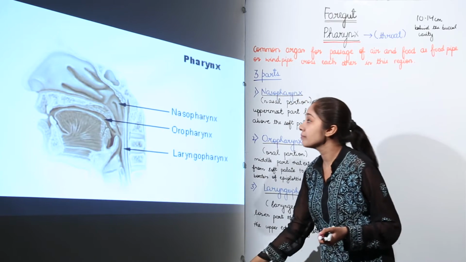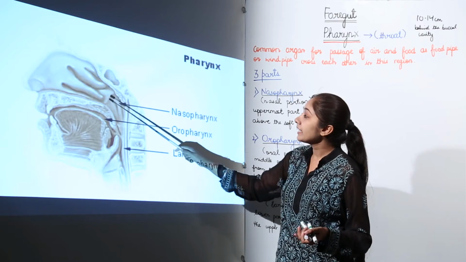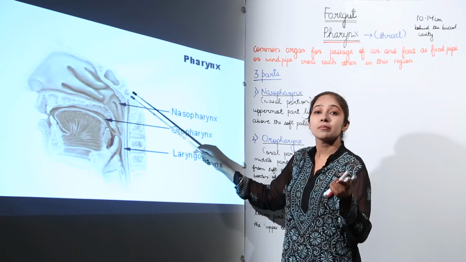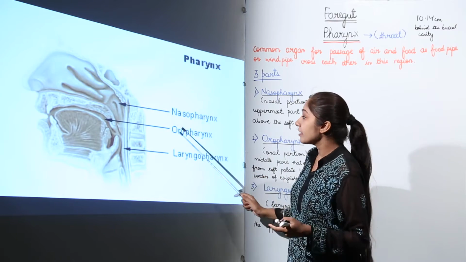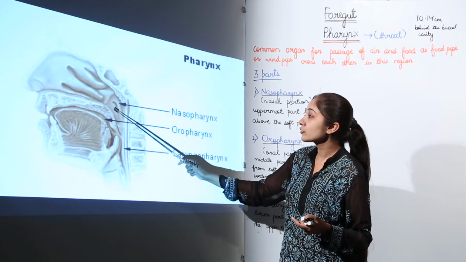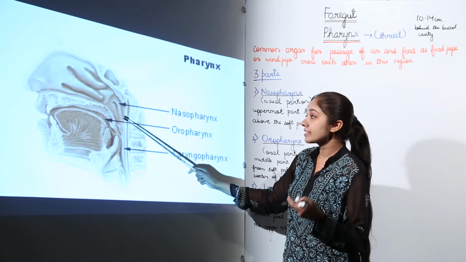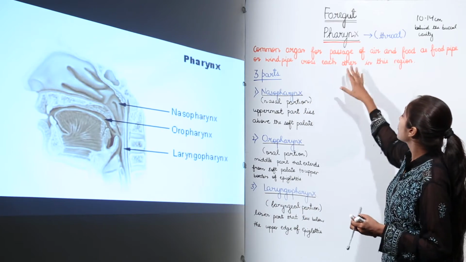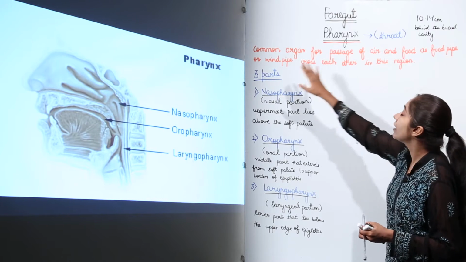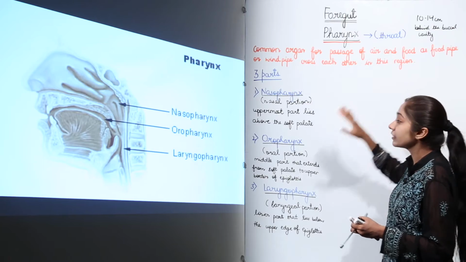As you can see in this image, behind the nasal cavity we have the nasopharynx, that is why the name is nasopharynx. Then we have the oropharynx, right. Now this oropharynx forms the common passage of air and food. Why? Because the food pipe and windpipe cross each other in this region.